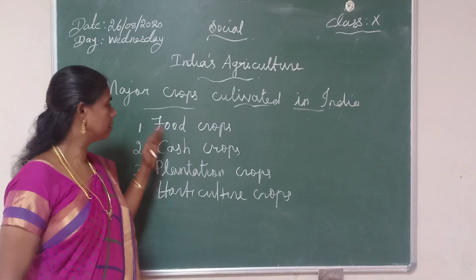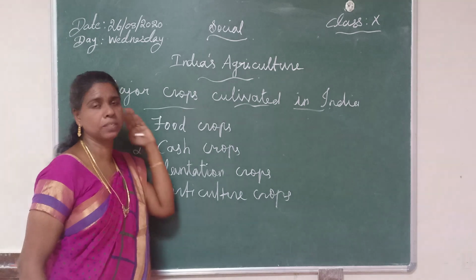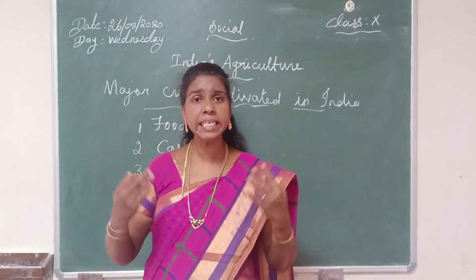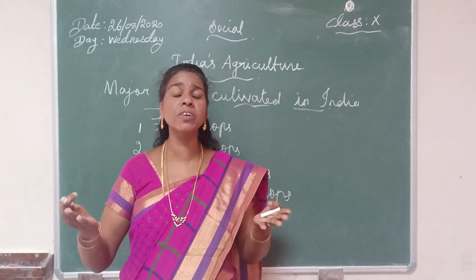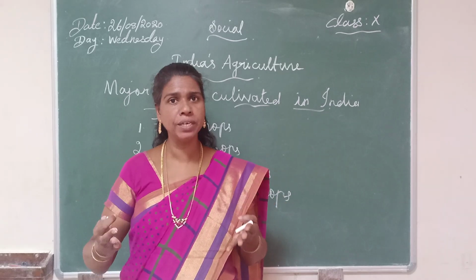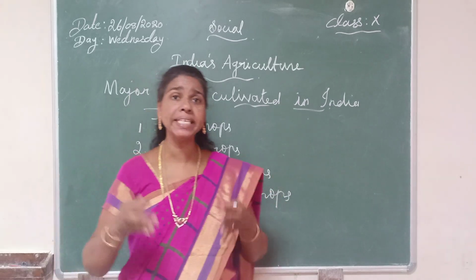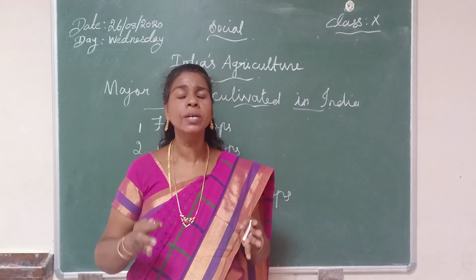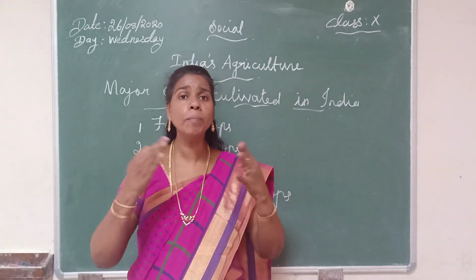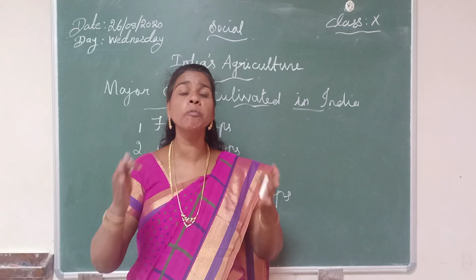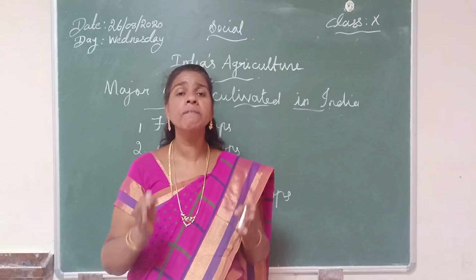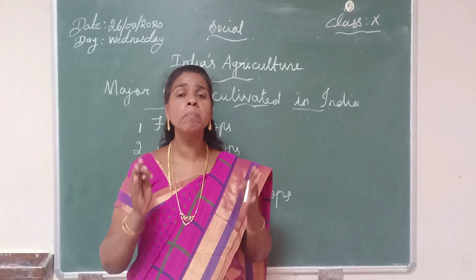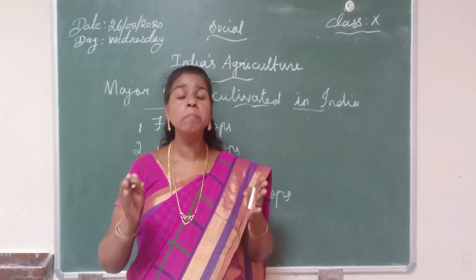Now listen here. The first one is food crops. What are food crops? It is a type of crop that is used as food. India is a highly populated nation, so Indian agriculture is dominated by different food grains. The major food grains are rice, wheat, jowar, bajra, barley, pulses.